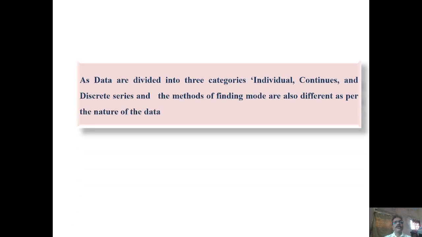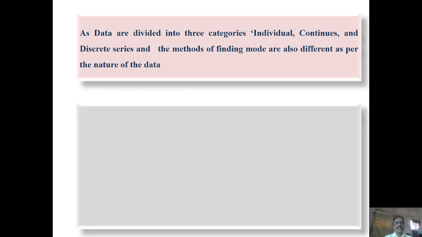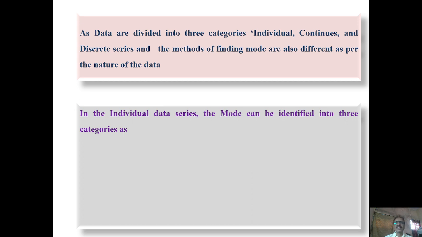As you all know, data are divided into three categories: individual series, discrete series and continuous series. Actually, the sequence is individual series, discrete series and, in the last, continuous series. The method of finding mode is also different as per the nature of the data. We will first see how it works in individual series.